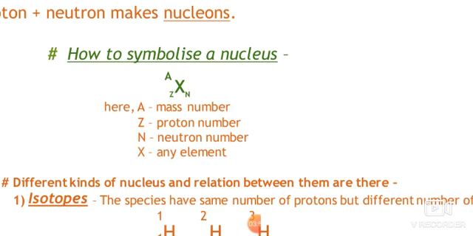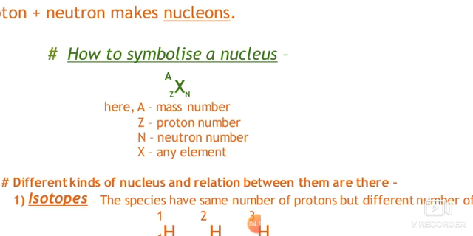Then how to symbolize the nucleus? The nucleus is always symbolized by X, that is, any element we have taken here. Then we denote the proton number in the subscript on the left side, and in the superscript there is the mass number A. Most people make the mistake of considering that this A is the atomic mass number, but it is not the atomic mass number, it is the mass number.